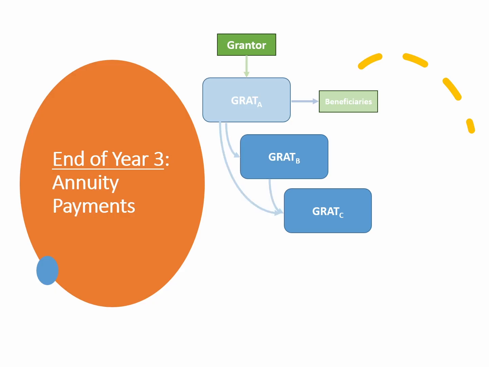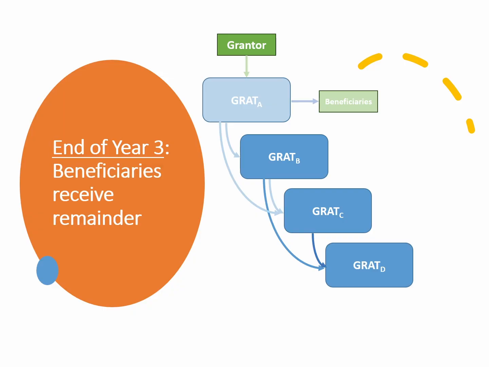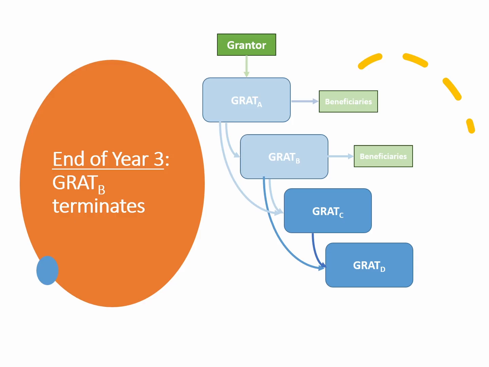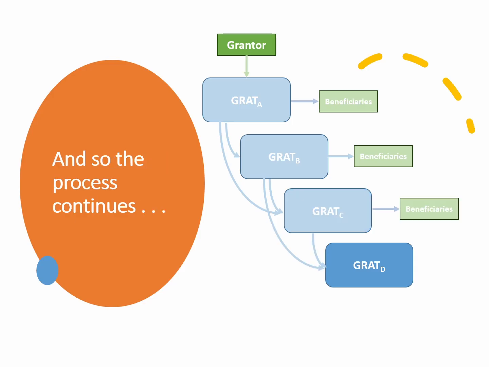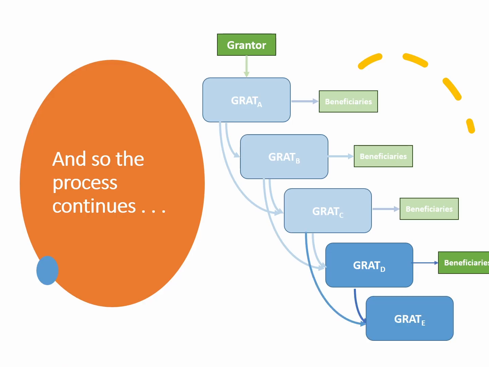Moving to the end of year 3, GRAT B's second annuity payment combines with GRAT C's first annuity payment to fund new GRAT D. The remainder of GRAT B is then distributed to the remainder beneficiaries, and GRAT B terminates. This leaves us with GRAT C and D. The process repeats for as long as grantor specifies or until a GRAT fails.